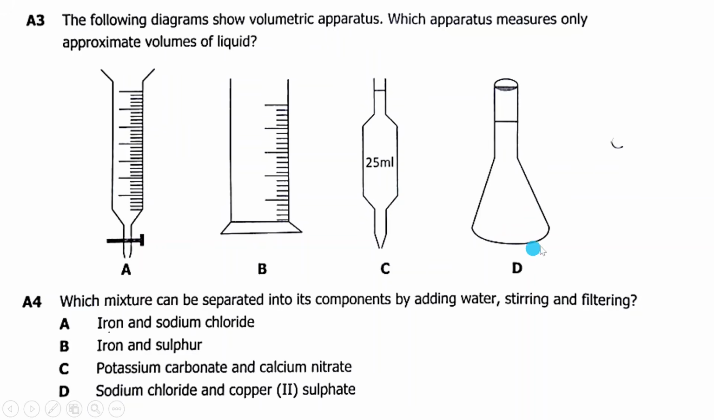So we rule out D and then concentrate on these three. We rule out this one because the question says which apparatus measures only the approximate volumes of liquid. This one is accurate, this one is accurate. So the correct answer for which measures approximate volumes of liquid, where accuracy is not required, is actually B here.